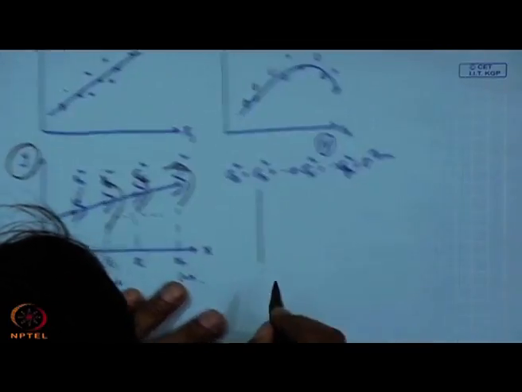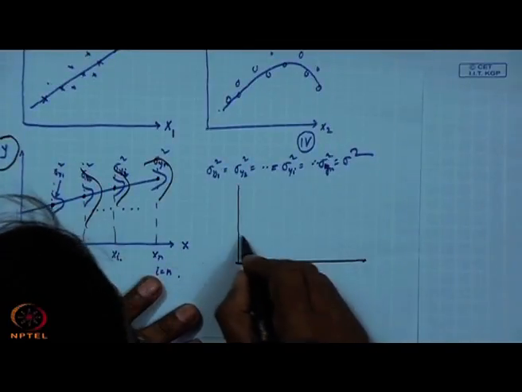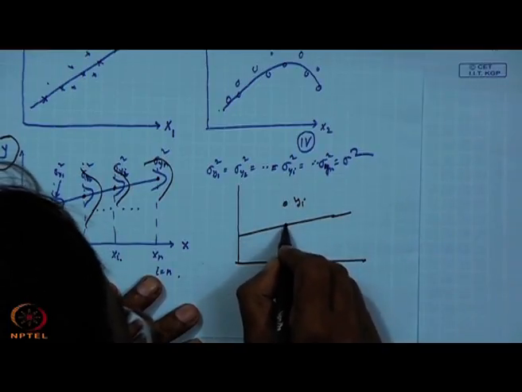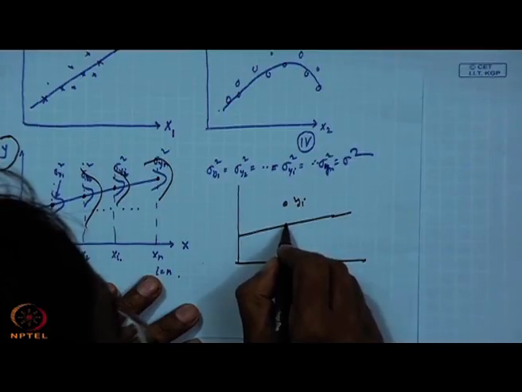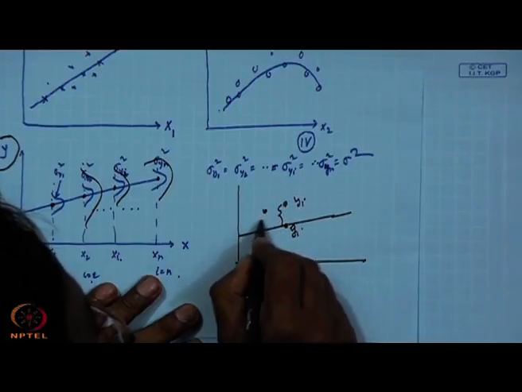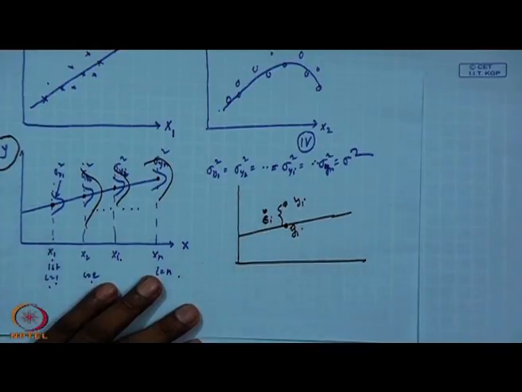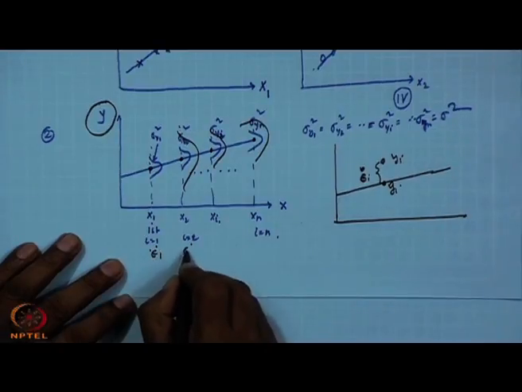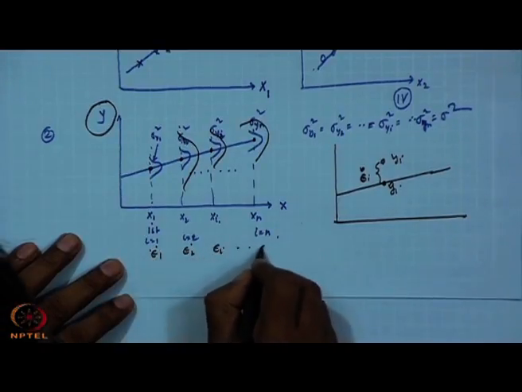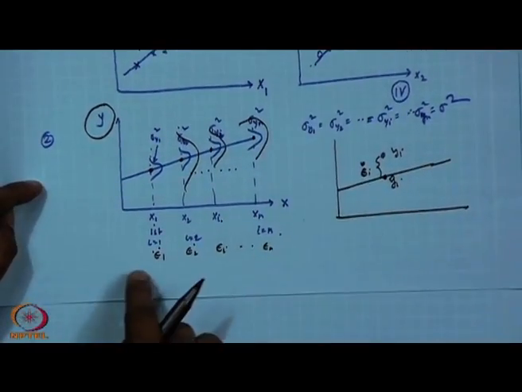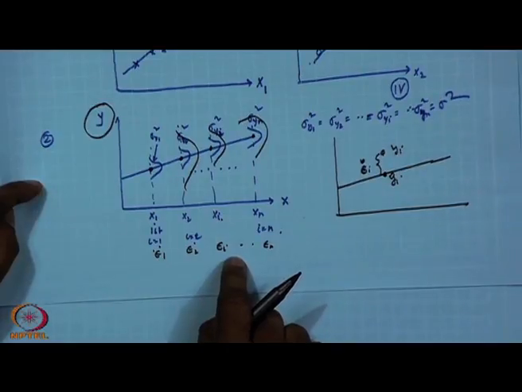Suppose your case is like this, your original value is here, yi, then based on this equation, you are saying this is yi cap. So, this portion is my error portion, this is the error. Similarly, everywhere you will be getting error. Here it is epsilon 1, epsilon 2, epsilon i, epsilon n, the errors. Uncorrelated error terms, because each error is random now.